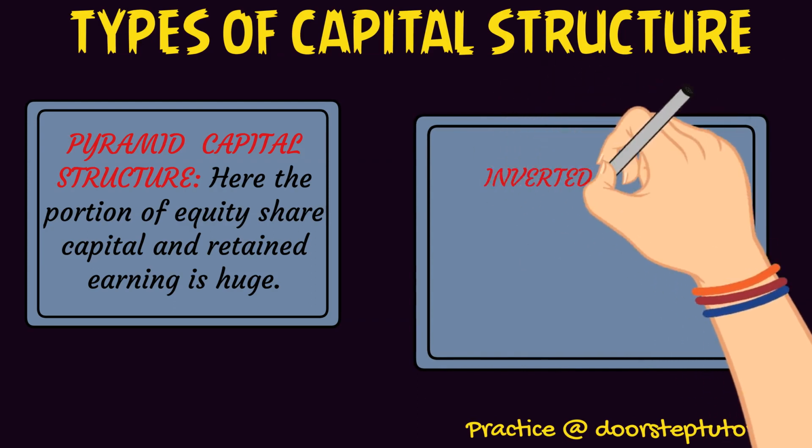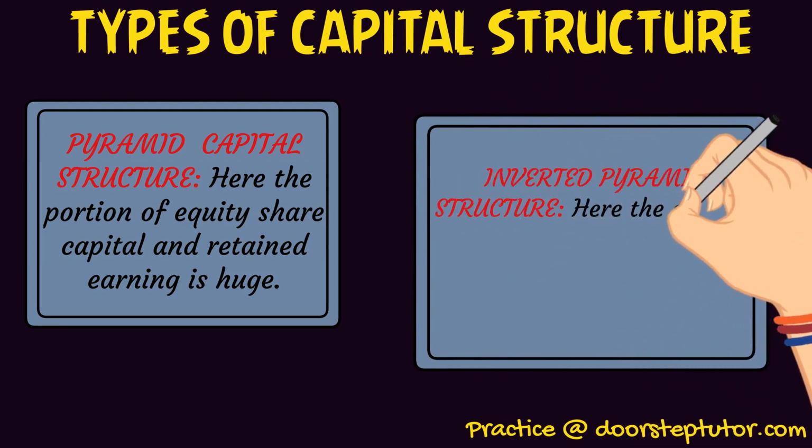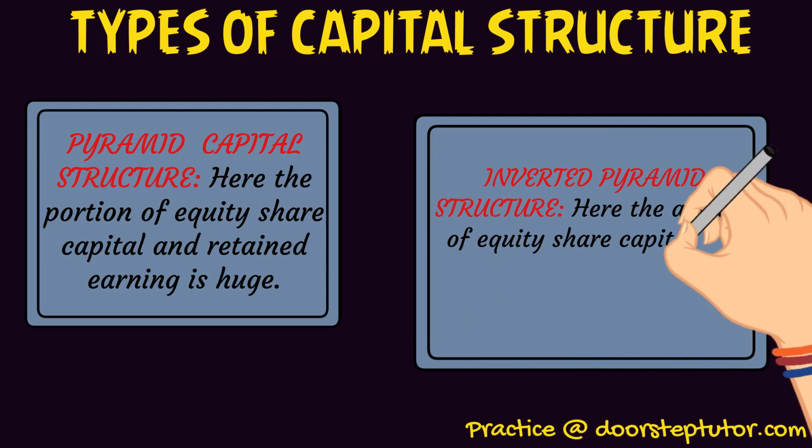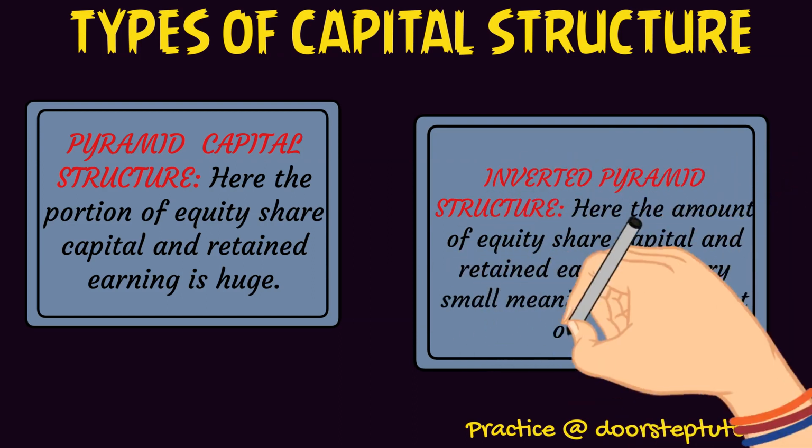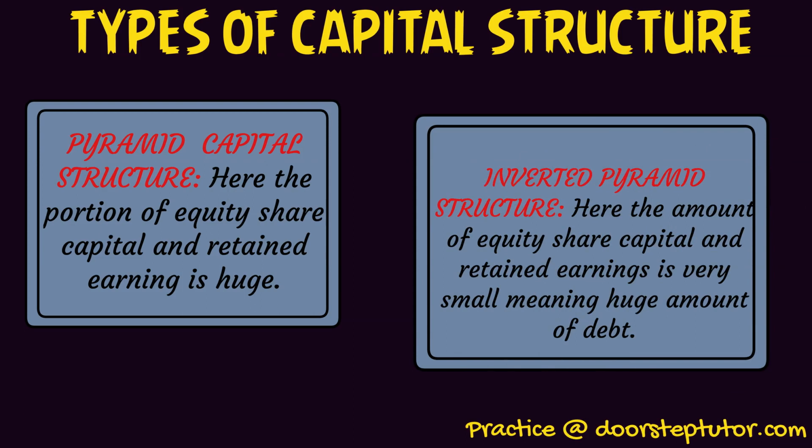Then inverted pyramid structure is basically concerned with a company having very less investment or raising of finance from equity share capital. It basically invests a lot in debt. Its source of finance basically is debt, and it also saves very less amount in the form of retained earnings. Now let us discuss the meaning of optimum capital structure.